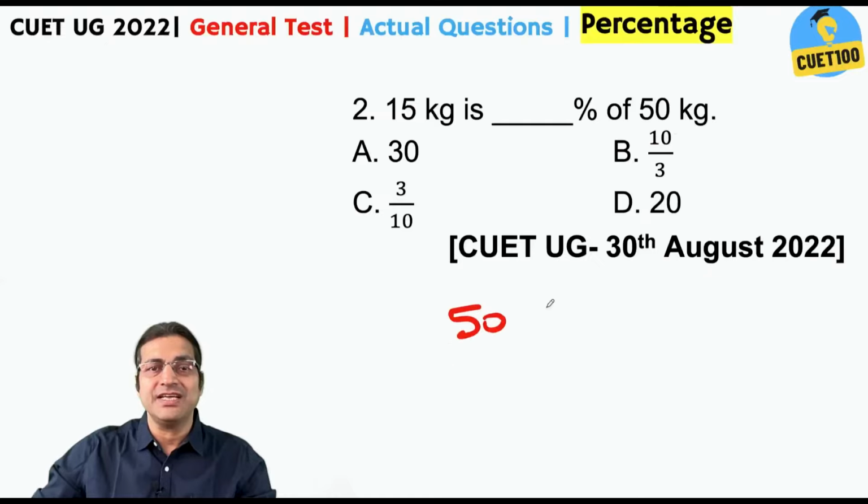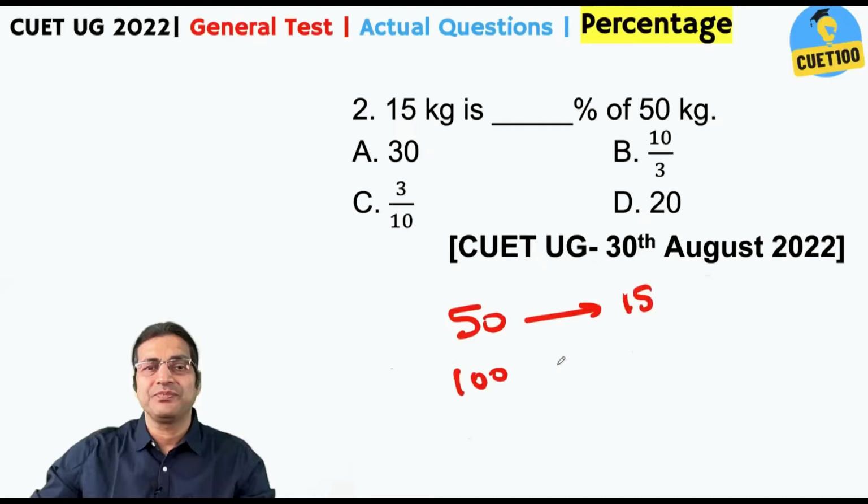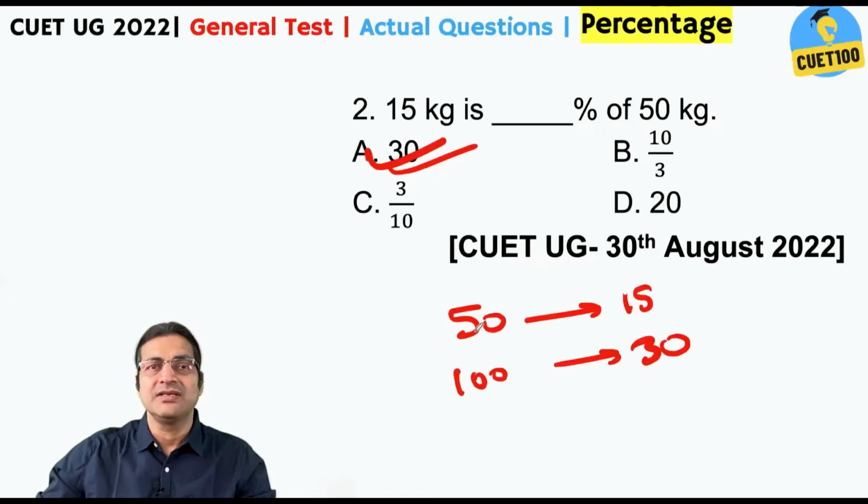15 kg is what percent of 50 kg? In 50 kg, 15. So in 100, just 2 times that, 30. So in percentage terms, this is 30%. So this is your answer. And please keep one more thing in mind: here 15 kg as a fraction of 50 kg is 15 by 50, that is 3 by 10. But this is not your answer.